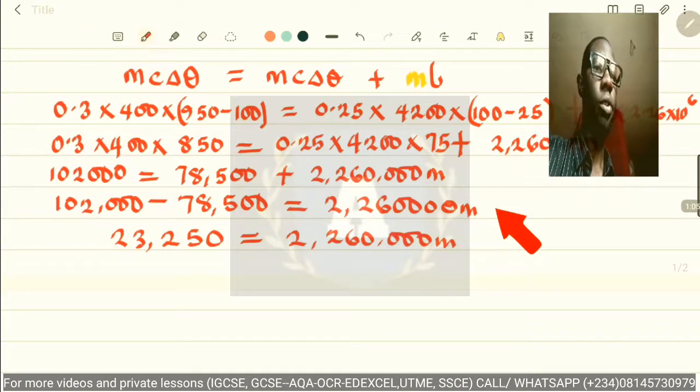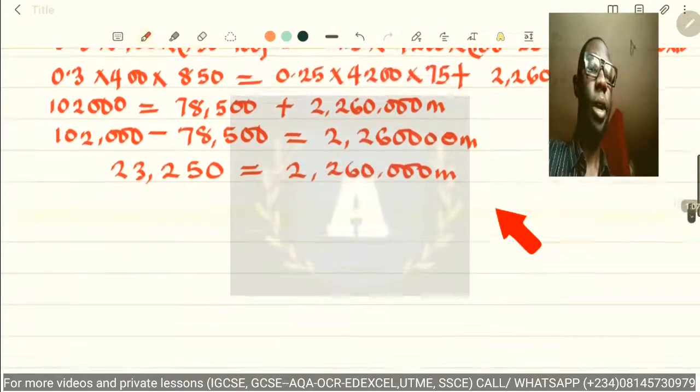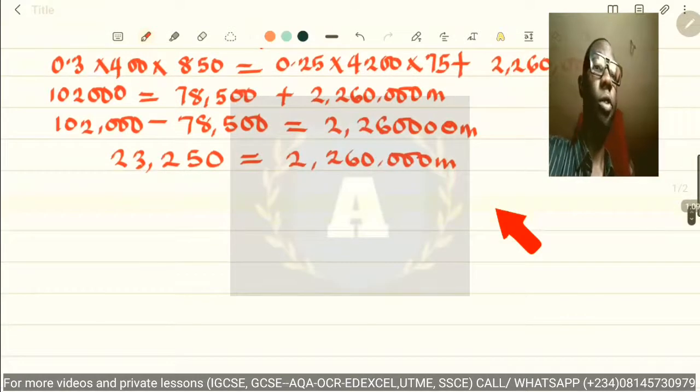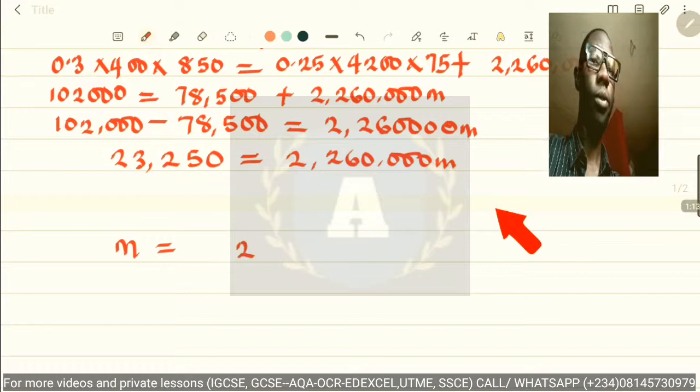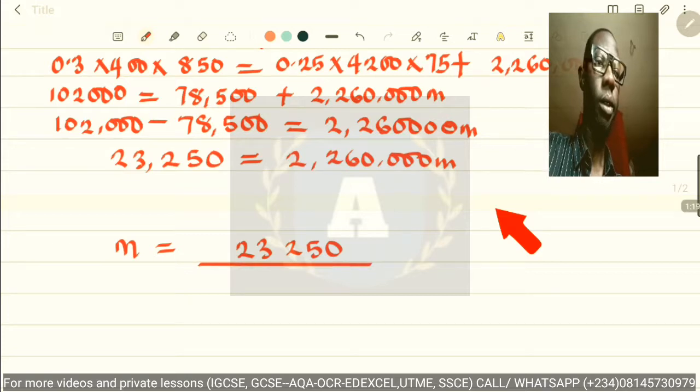2,260,000 m. So we divide both sides by 2,260,000. So the value for m will therefore be 23,500 divided by 2,260,000.